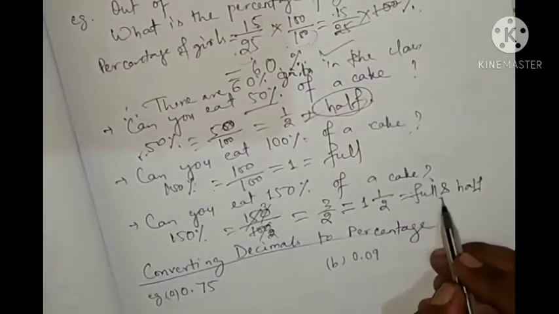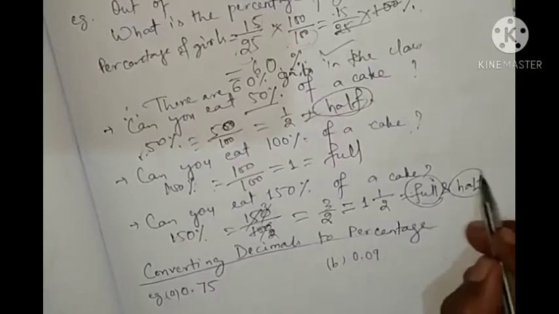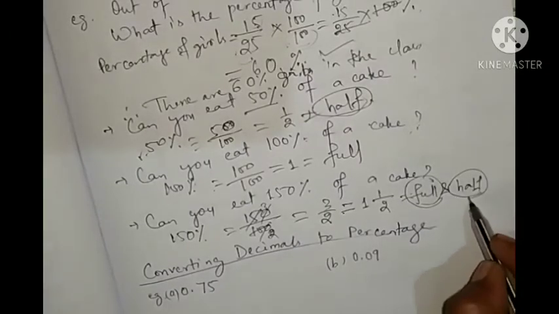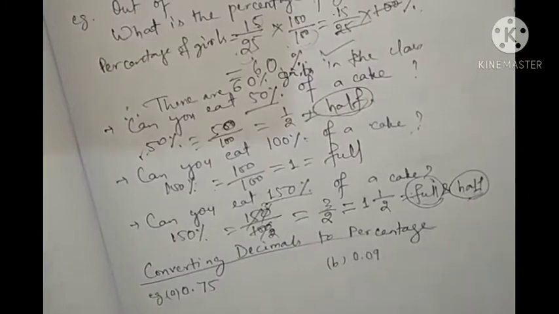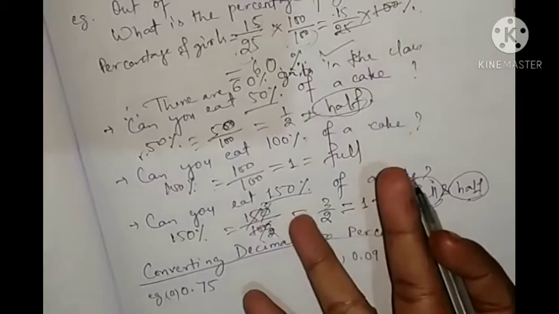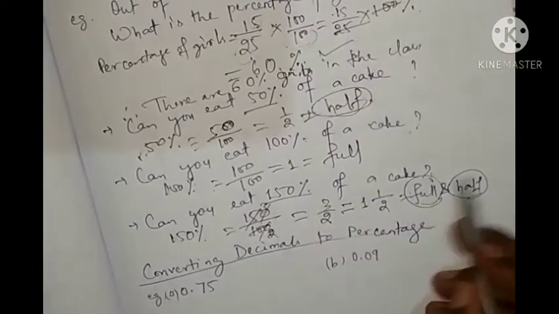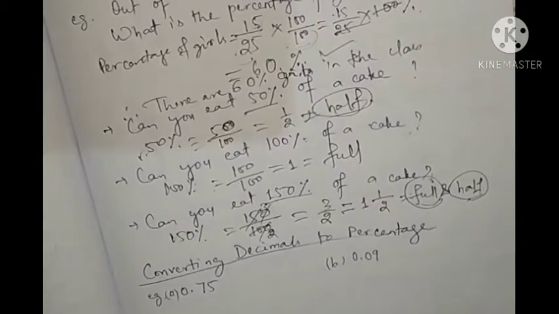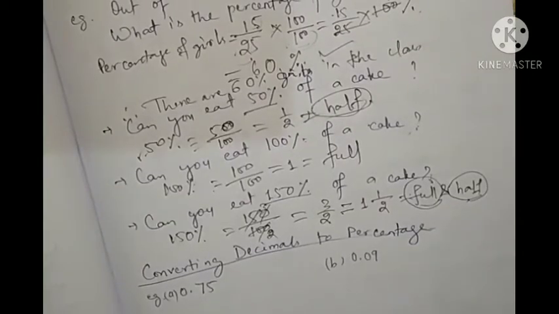Can you eat 1 full cake and another half cake? Like this, 150% means 1 full and 1 half. If they are telling 200%, it means you are eating 2 full cakes. Like this we can convert the percentage, and if somebody is telling this much percentage, you will see that this much amount we can use.